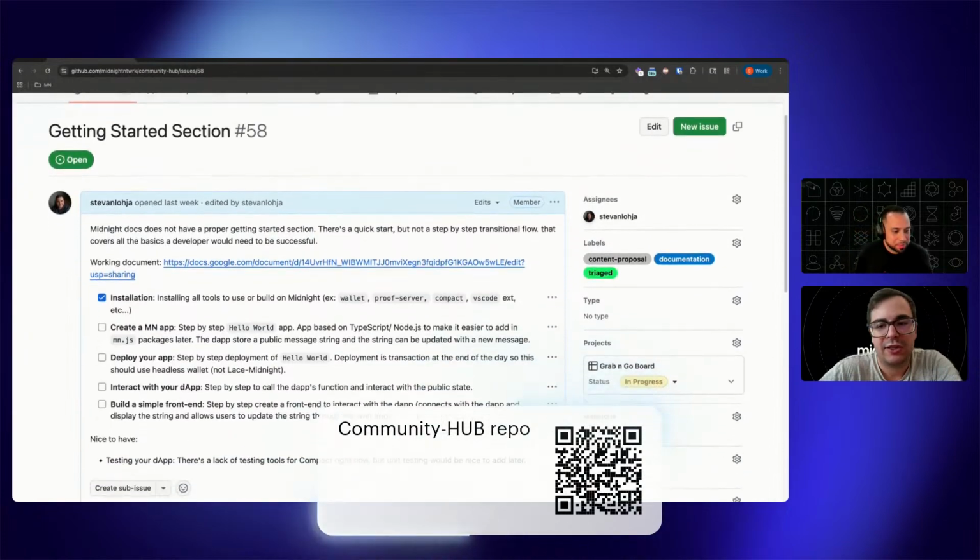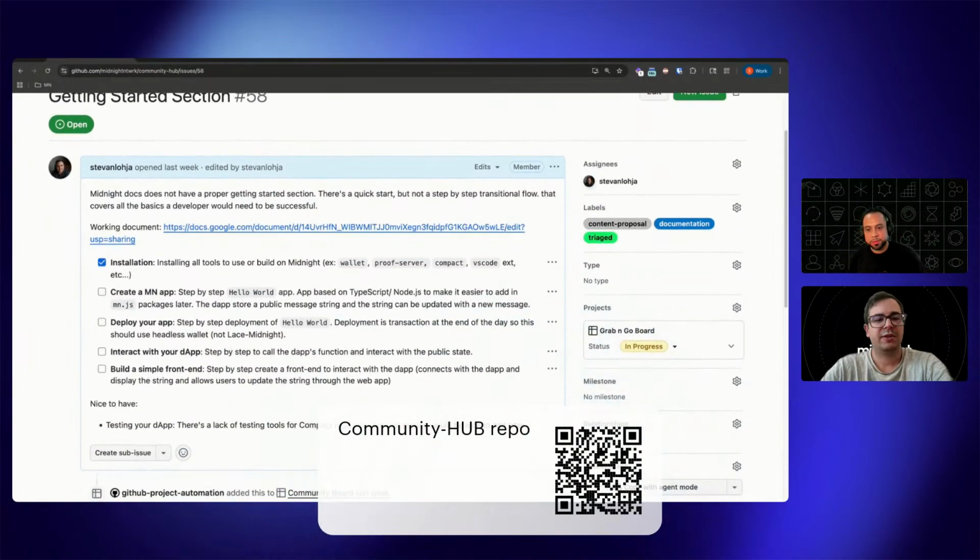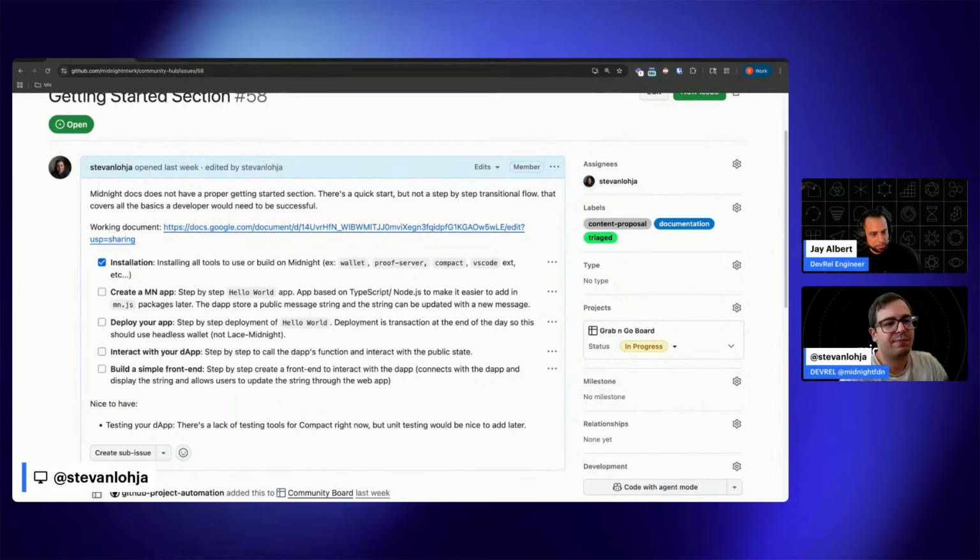For example, I created this issue, which I'm currently working on, but basically we're replacing the entire quick start. And this is also a lot of feedback from the Buenos Aires hack. Each of these items is something we've had sit downs with developers in Buenos Aires to talk about. And I'm sorry if my voice is a little shoddy. I'm recovering from a cold.